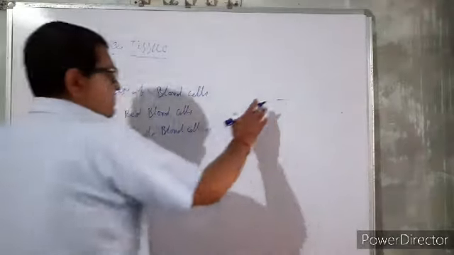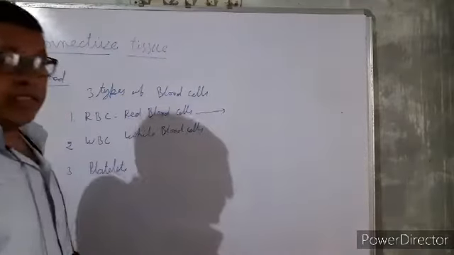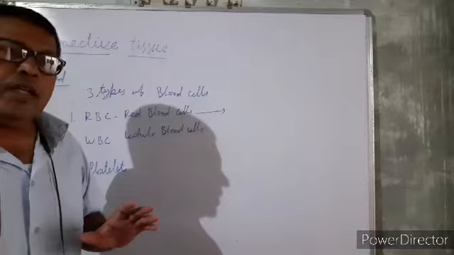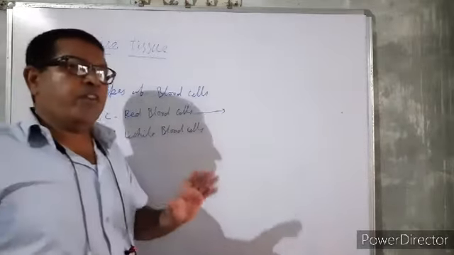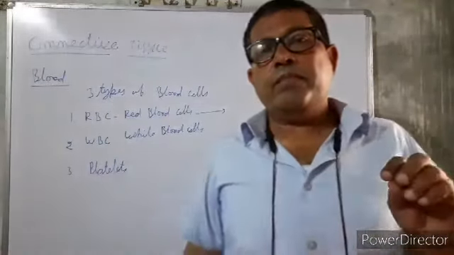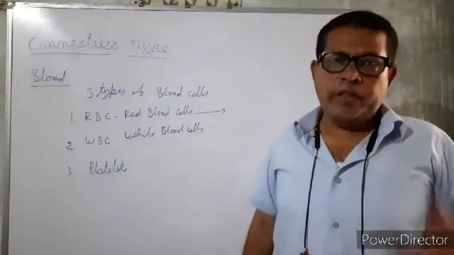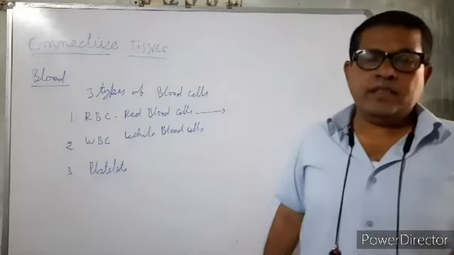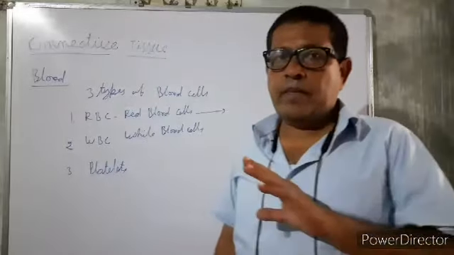RBC contains hemoglobin, which is responsible for the red coloration of the blood.